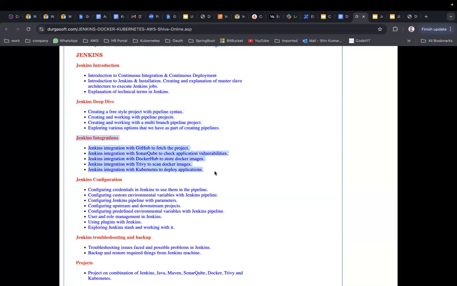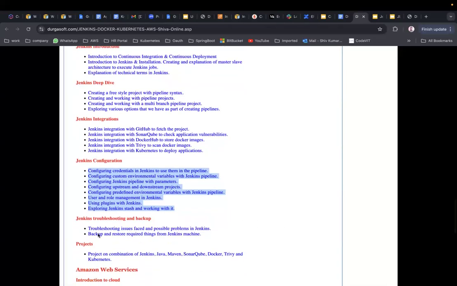Jenkins integrations, we are going to integrate our Jenkins with multiple tools, actually GitHub, SonarQube, as I mentioned in the diagram, Docker Hub, Trivy, Kubernetes, and all these things. Okay, so Jenkins configurations, how to configure different things, downstream and upstream projects, and the credentials, environmental variables, predefined environmental variables, parameters, plugins, Jenkins stash, all these things we are going to see as part of the